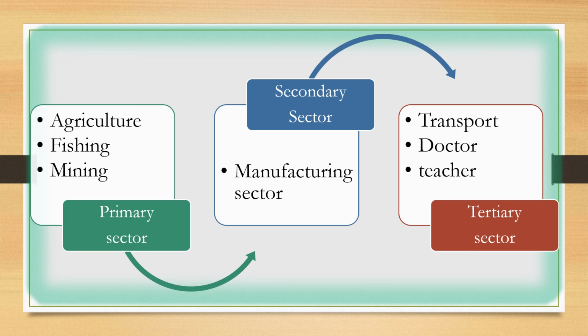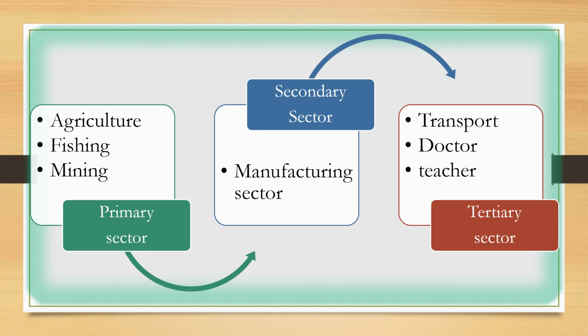I already told you tertiary sector provides only services, and these services help these two sectors to enhance themselves. Through transport, the goods which we are producing from primary and secondary sector, we can move from one place to another place. If we want to sell it in the market, we need to move our goods from the factory to market or from the field to market. For that reason, we need the support of transport sector.